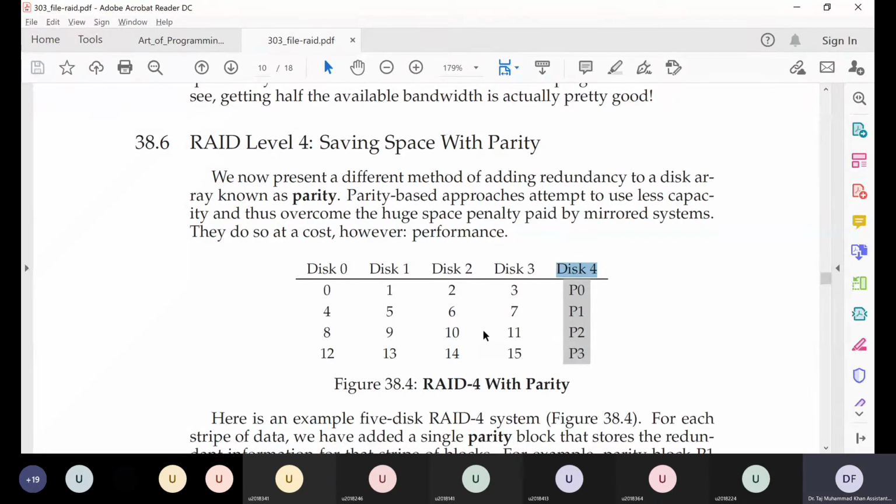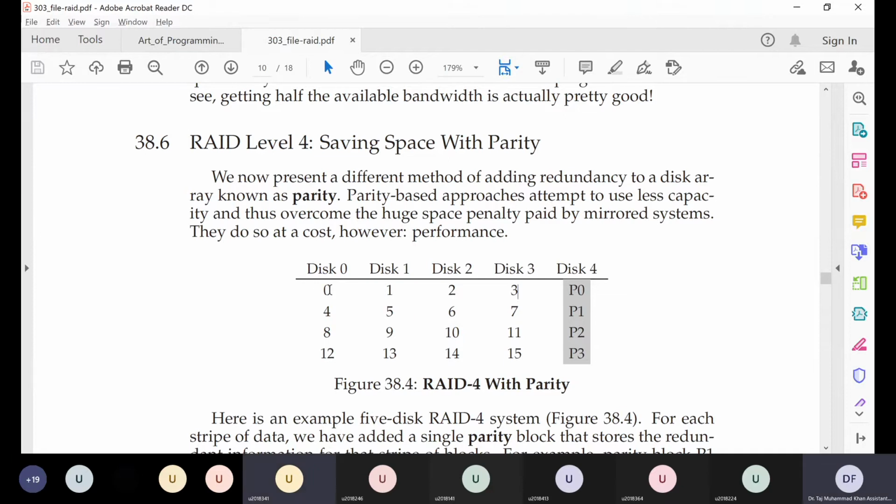So for 4 disks, there is 1 disk for parity information, which means if there is bit 0 on the first hard disk, bit 0 on hard disk 1, bit 0 on hard disk 2, bit 0 on hard disk 3, this will be the 4 bits of data. For these 4 bits, we'll have bit 0 here on disk 4, which will store parity information about these 4 bits.